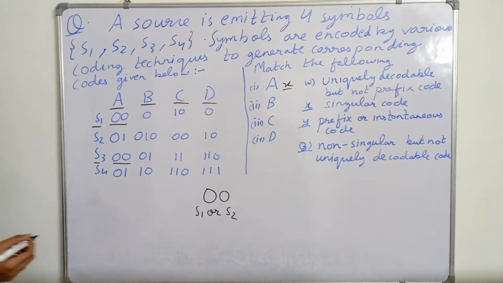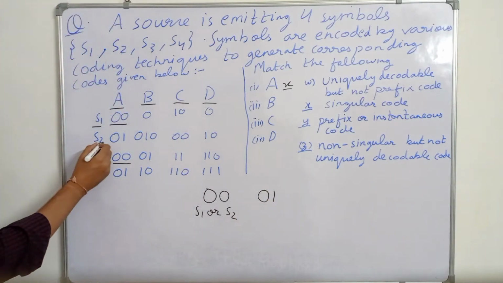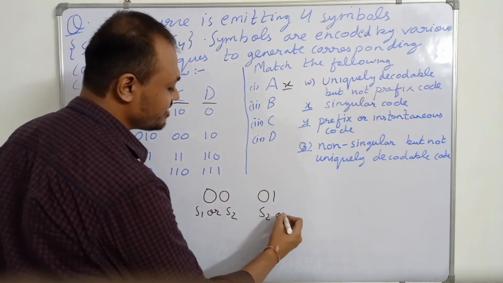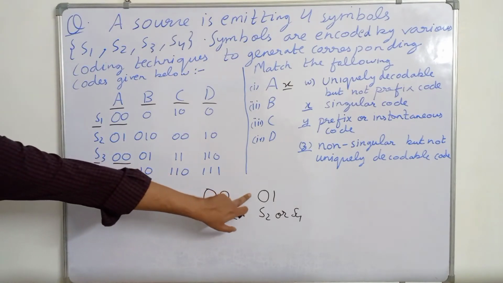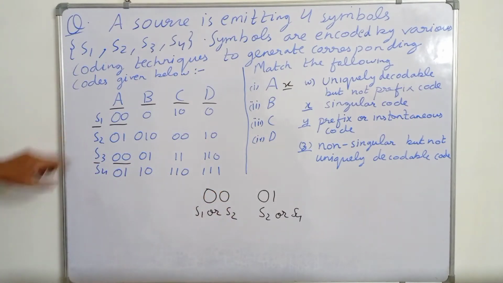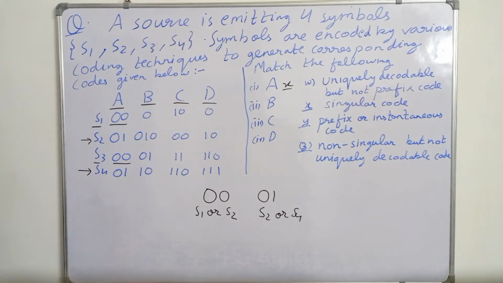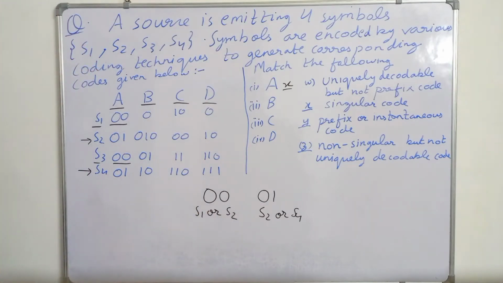Similarly, if 01 is received, then either S2 or S4 could have been sent. We cannot say with 100% surety which one was sent.